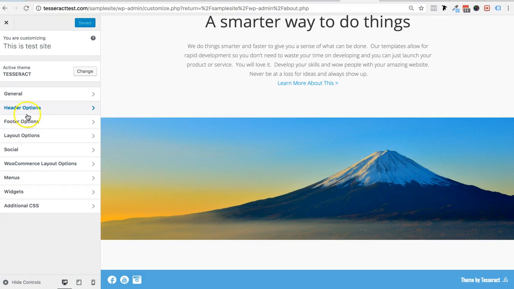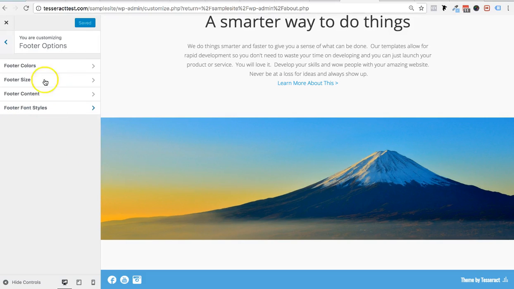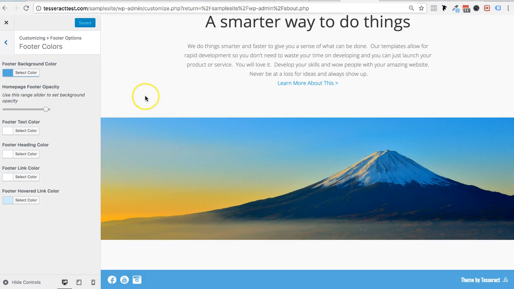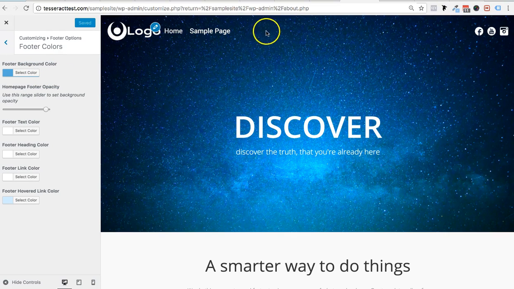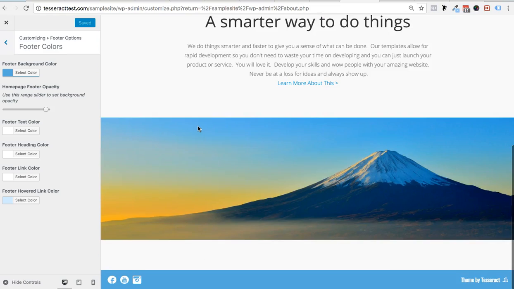Click on footer options right here. We gave you all these little options to change stuff on your footer. Okay, and here it is. Let's go over the footer colors first. And you want to typically make your footer colors almost like the same as your header, or similar colors. You don't want to be a mismatch of colors.